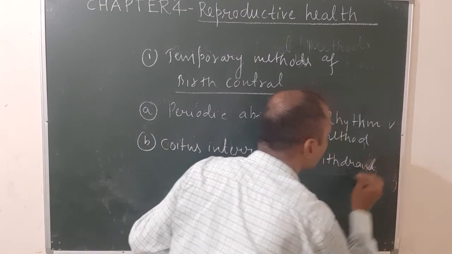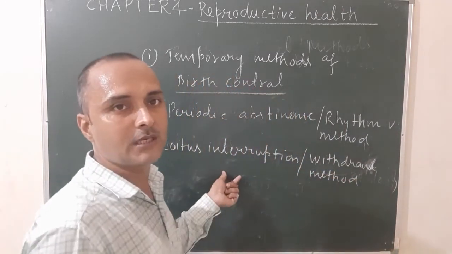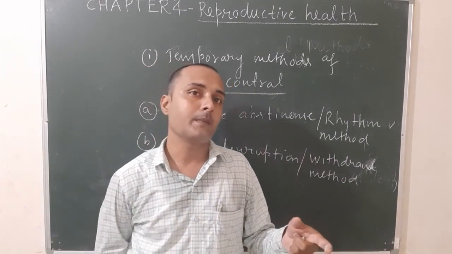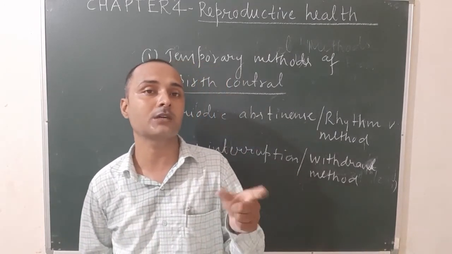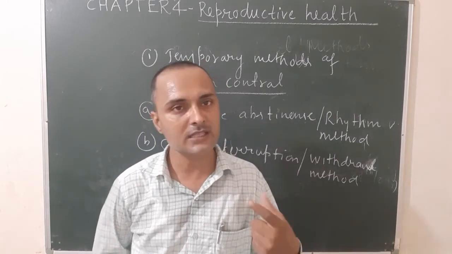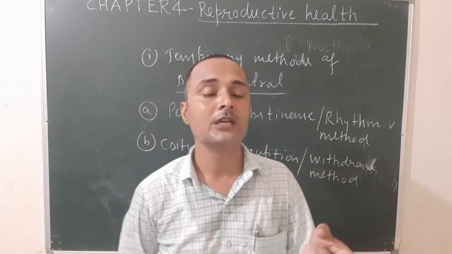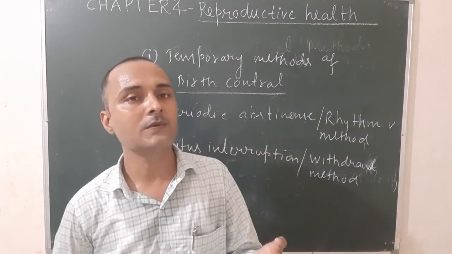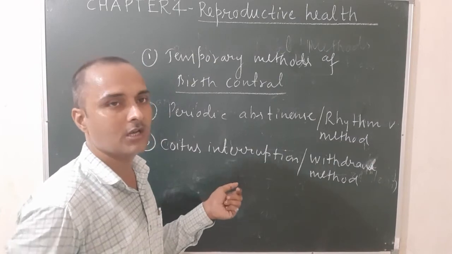In this method, the male partner removes his penis from the female's reproductive part before insemination or ejaculation. Once again, in this method, the male partner withdraws his penis from the vagina of the female before ejaculation to prevent fertilization. This is also known as coitus interruption or withdrawal method.